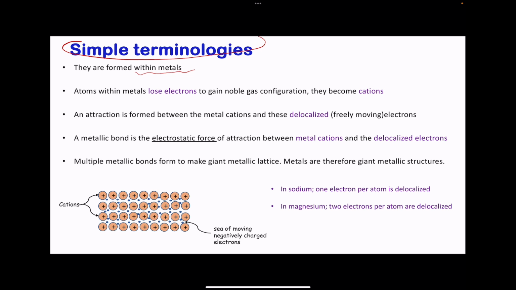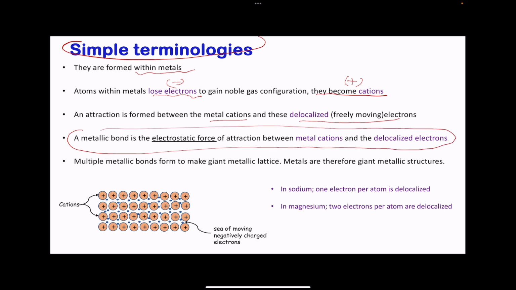Within a metal, metal atoms lose electrons in order to gain noble gas configuration, and in doing so they become cations. Since electrons are negatively charged and the cations are positively charged, there is going to be an attraction between the metal cations and the delocalized electrons within the metallic structure. So this metallic bond is going to be the electrostatic attraction between the metal cations and the delocalized electrons. This is a definition that is asked several times.